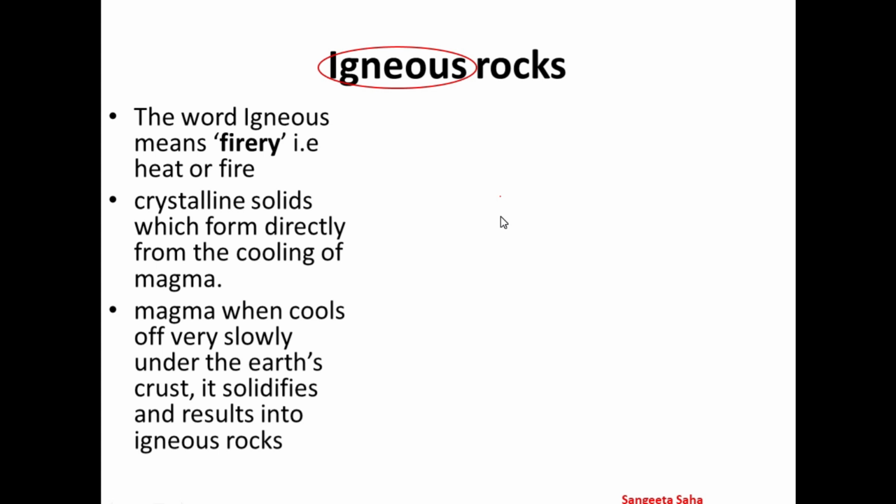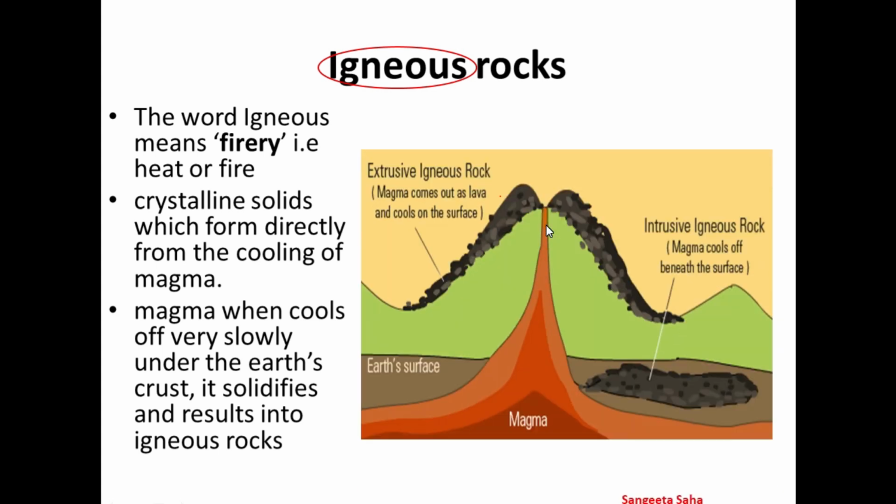Now, when this magma comes out as lava and cools on the surface, it is known as extrusive igneous rock, as you can see in the diagram. That means during a volcanic eruption, this magma pours out to the surface of the crust, and when the magma comes out to the surface, it is said to be lava.